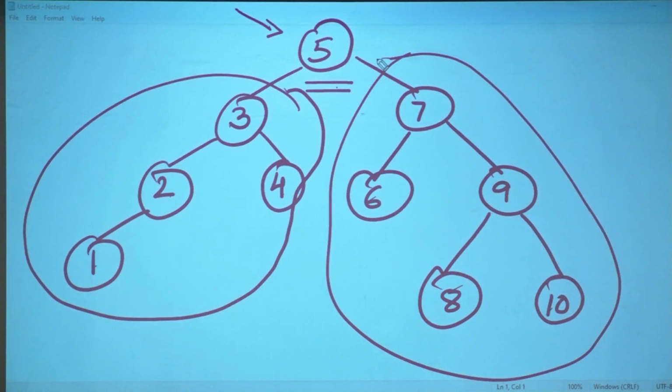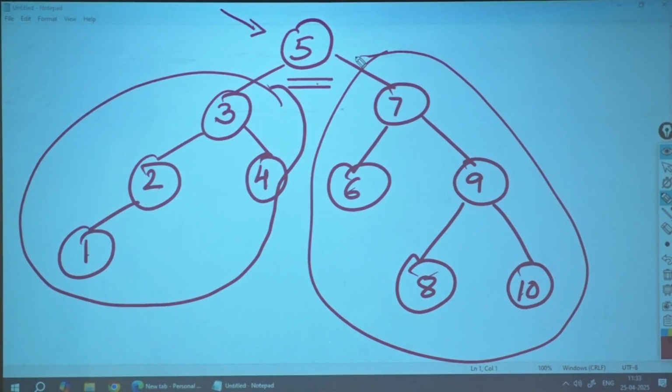Okay? Draw this. Show me the in-order traversal of this. Write down the in-order traversal. This is my binary tree.